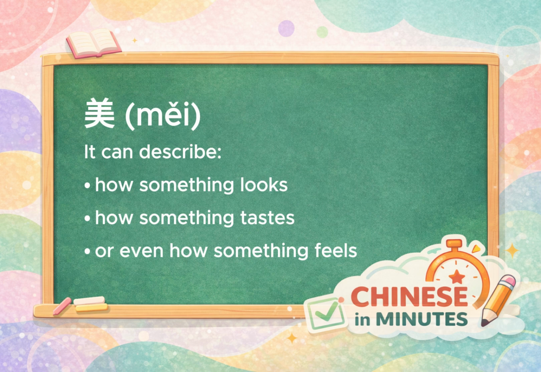At its core, mei describes something that is pleasant, attractive, or enjoyable. It can describe how something looks, how something tastes, or even how something feels. But here's something interesting. In modern Chinese, mei is also used as a short form for the United States. That's why Měiguó means the United States. měijīn means US dollars. So one simple character shows up in beauty, daily life, and even country names.